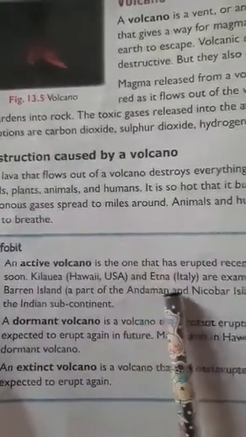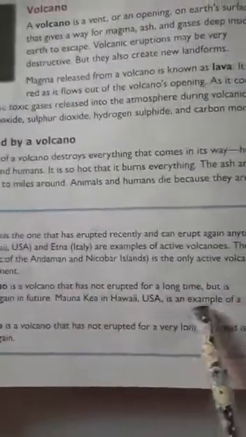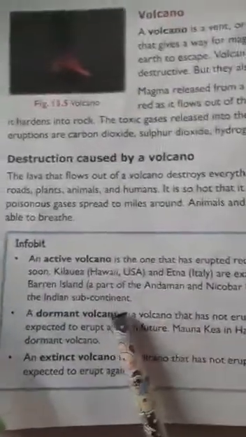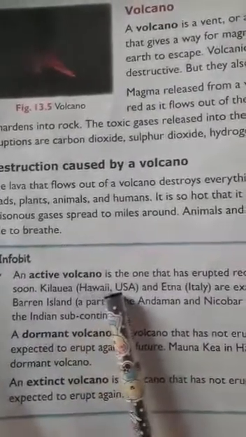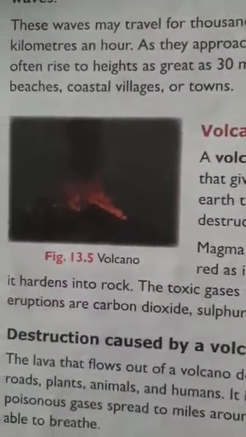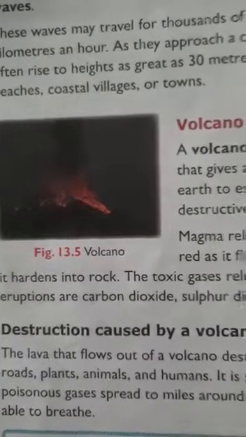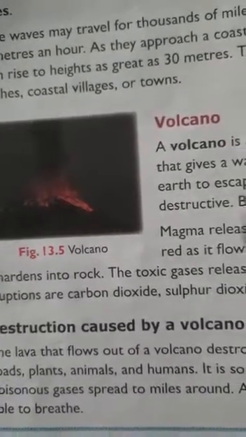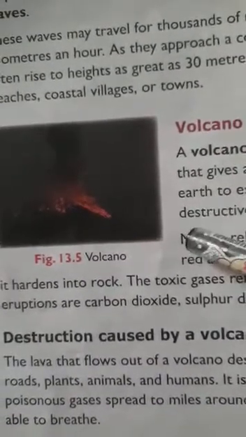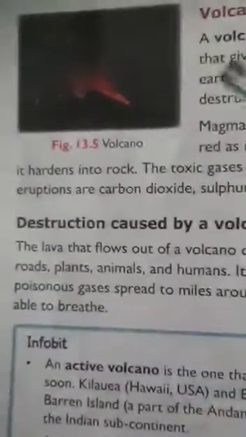An active volcano is one that has erupted recently and can erupt again anytime. It is erupting now, or it may erupt anytime. That is called an active volcano.